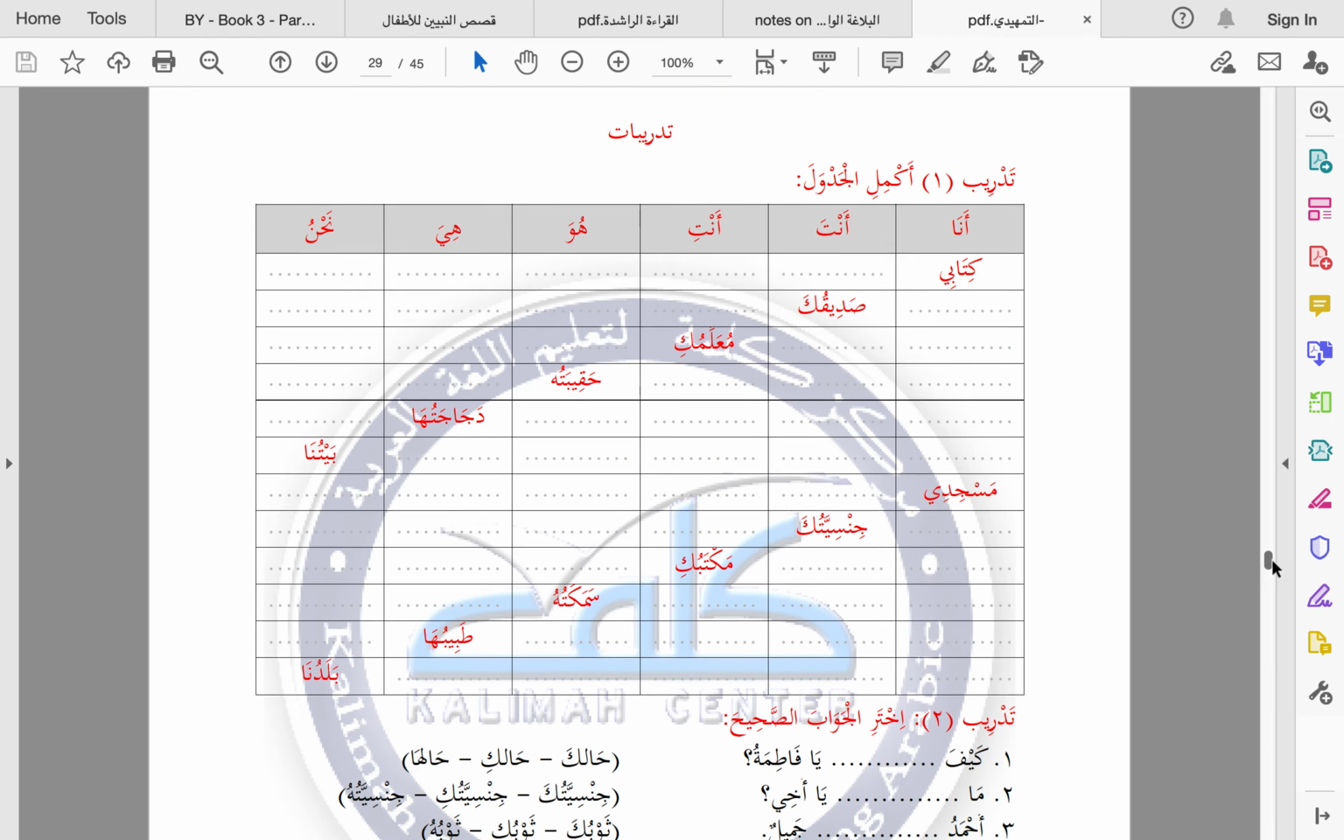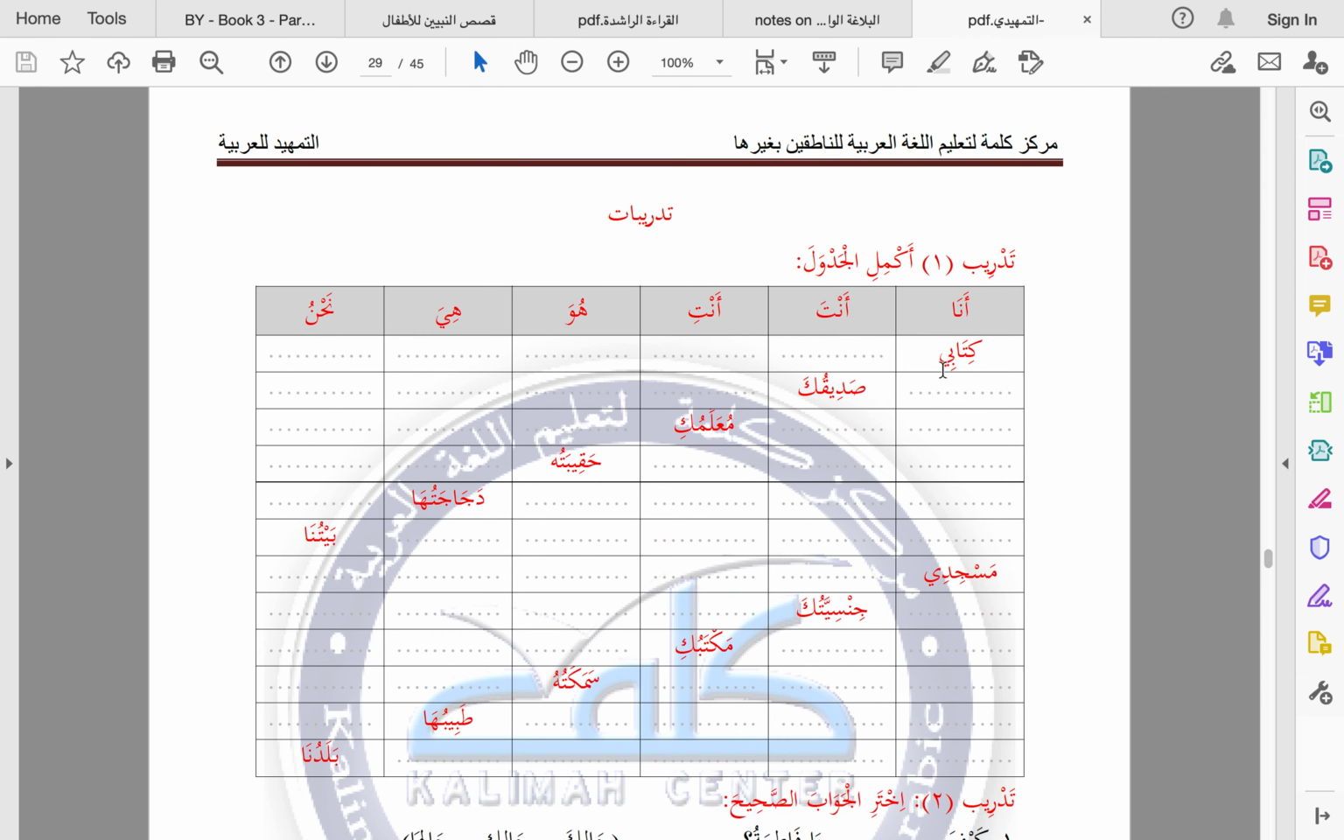Right, guys, moving on. Just like we did with the verbs, I want you to now have a go at doing this. So kitabi, let's do this one together. So kitabi is my book. So anta would be kitabuka. Anti would be kitabuki. Huwa would be kitabuhu. Hiya would be kitabuha. And nahnu would be kitabuna.